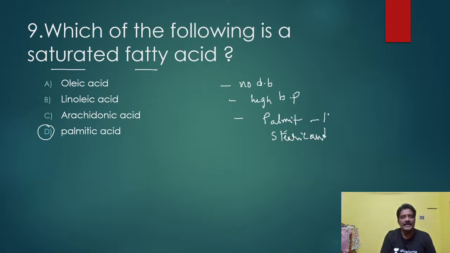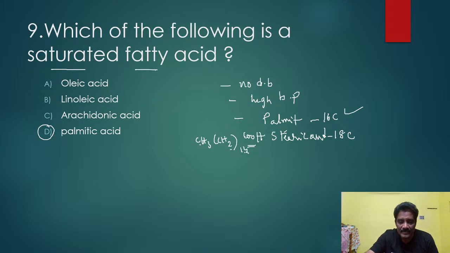Here the palmitic acid contains 16 carbons. This contains 18 carbons here, including the carboxyl group. Here CH3, CH2, 14 here, COOH, including this carboxyl group. First 1 carbon, here 14 carbons, 14 plus 1, 15, here 16. So that is palmitic acid. Like that, in stearic acid, here 16 should be there. So that comes to 18 carbons. So next, coming to another.